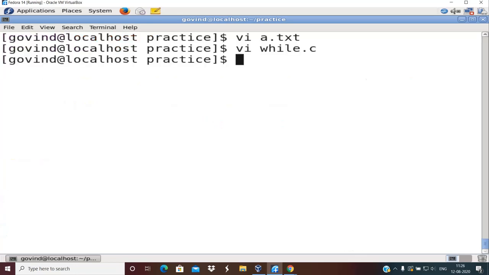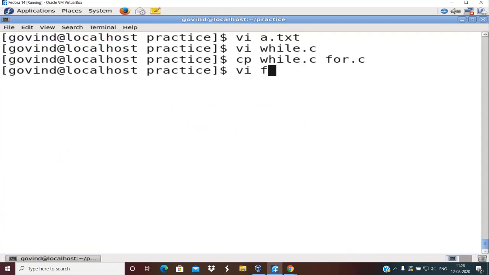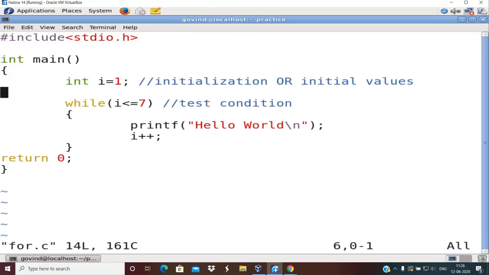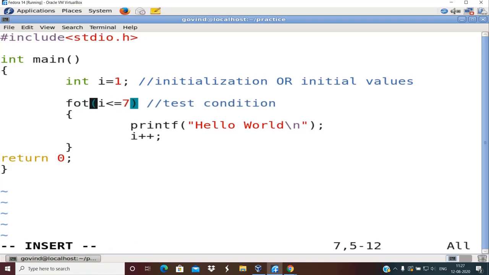So I'll quickly copy this program and rewrite it as for.c. I'll open this now and simply modify this program to use the for loop. If you understand while, understanding the other loops is just a matter of time.